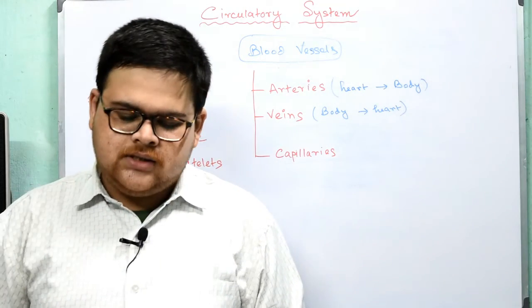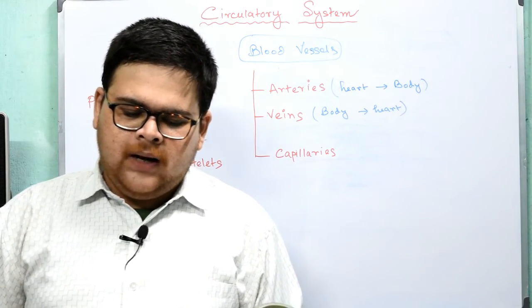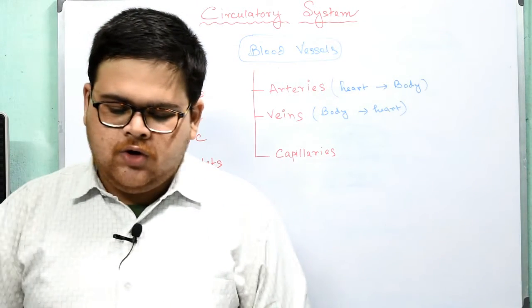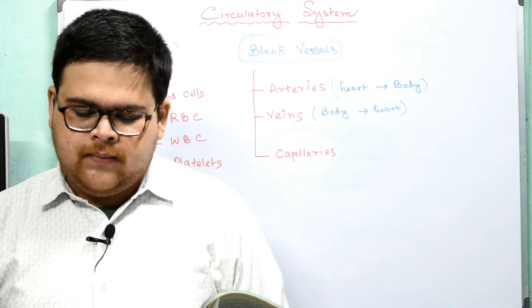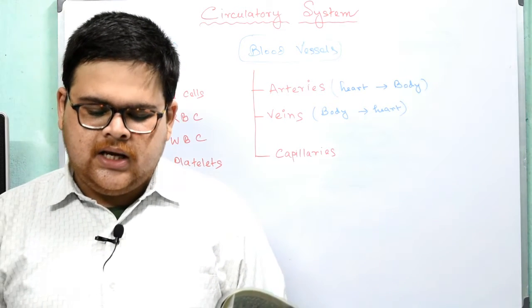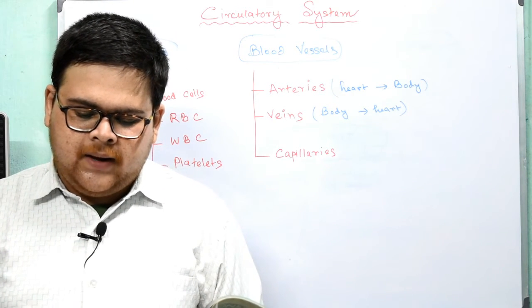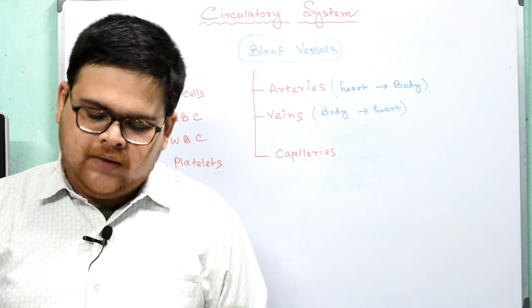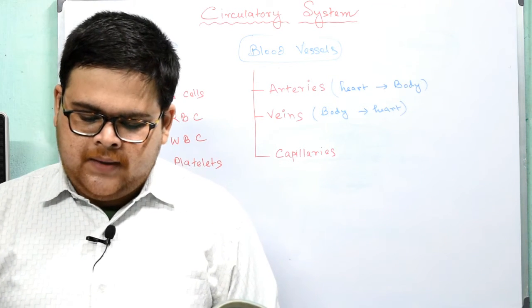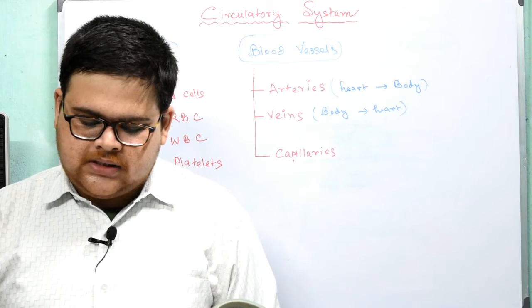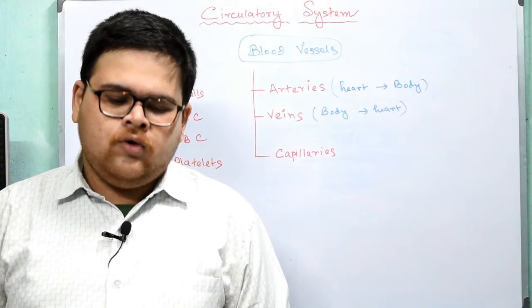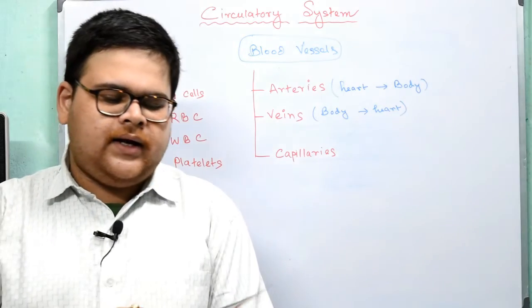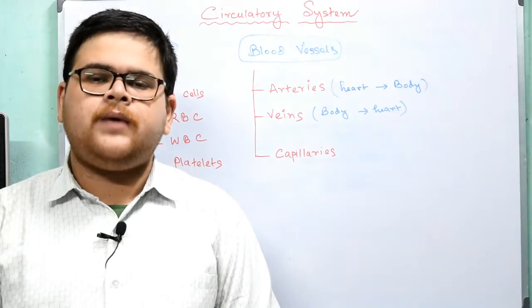Now what are capillaries? These are extremely narrow blood vessels that form a network around the organs and tissues of the body. Their walls are made up of only a single layer of cells to enable an exchange of substances. These capillaries are supplied with blood by arterioles and further drained by venules. Capillaries permit the exchange of gases, nutrients and waste between the blood and the cells in the body. Okay, so that is the function of capillaries.